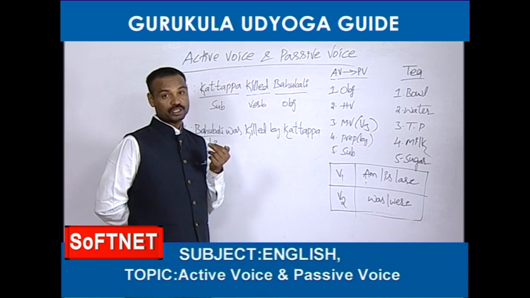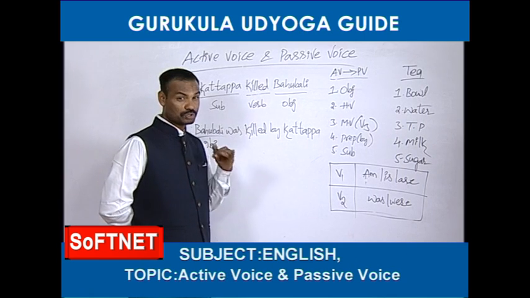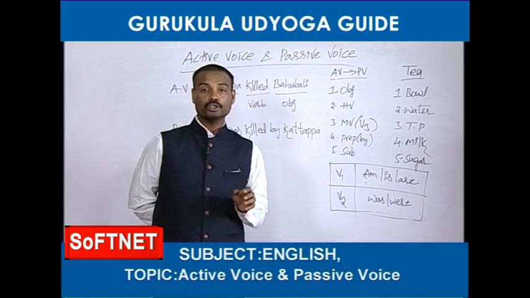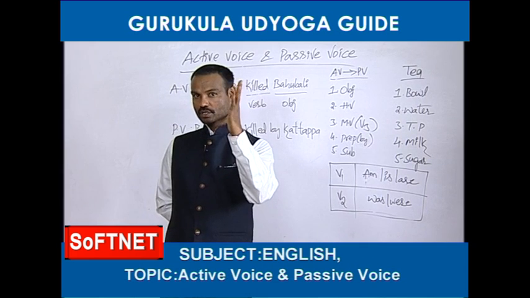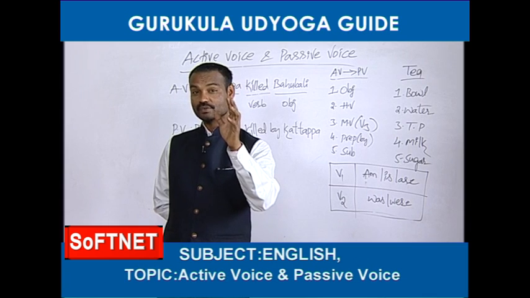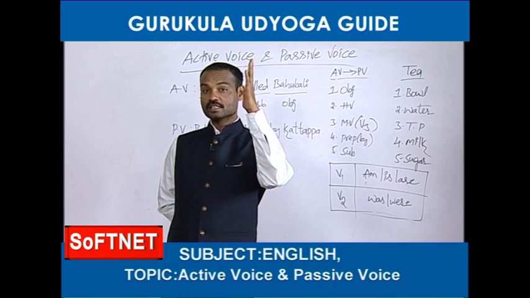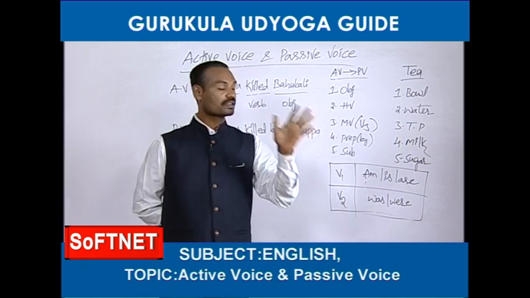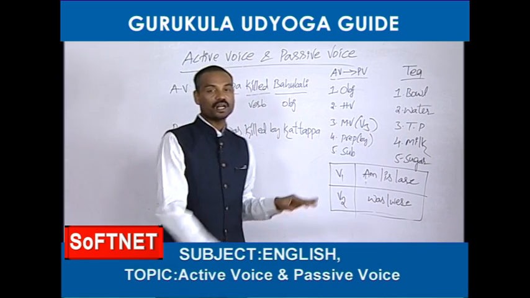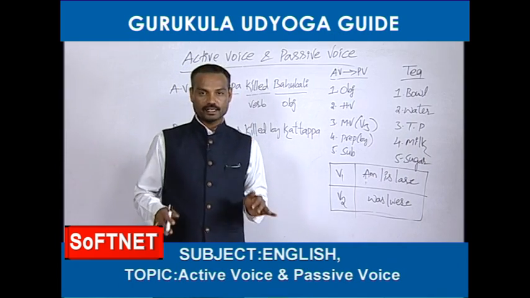How to find out subject? If you want to catch the subject also, you should go to the verb. After going to the verb, you should ask a question with who killed, who. Whenever you ask a question with who, you will get one answer. That coming answer is called subject. Fine friends, this is the process of changing an active voice into passive voice.